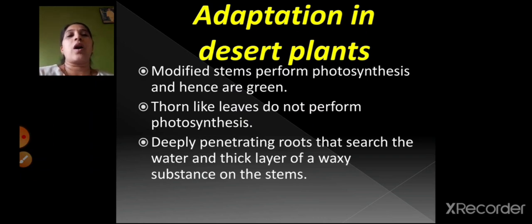Then children, we saw about the adaptation in desert plants. The plants which grow in deserts have stems that can perform photosynthesis as they are green in color, right? The thorn-like leaves do not perform the process of photosynthesis. Then the roots are deeply penetrated, they go deep inside in search of water. Also there is a waxy layer present on the stems of these plants, right?